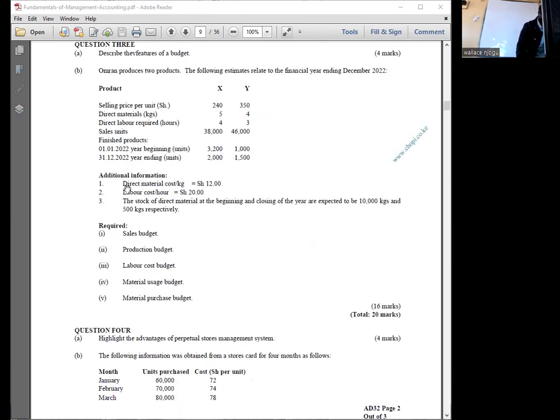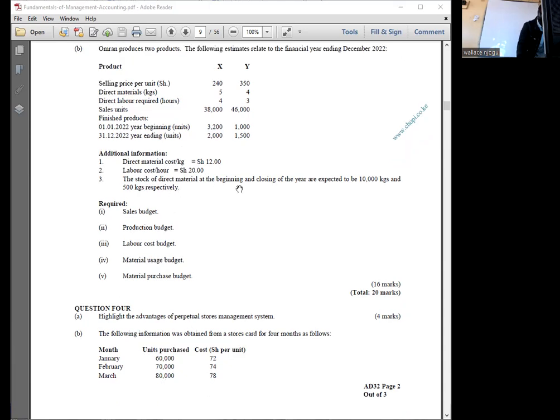Number 1, tunaambiwa direct material cost per kg is shillings 12. Labor cost per hour is shillings 20. The stock of direct material at the beginning and closing of the year are expected to be 10,000 kg and 500 kg respectively.